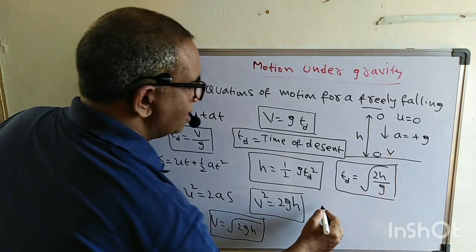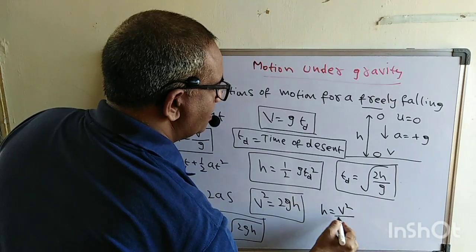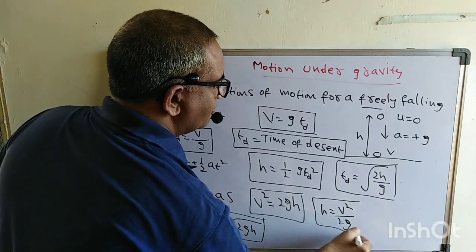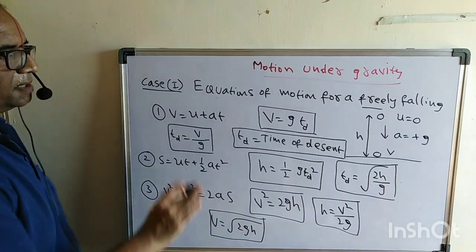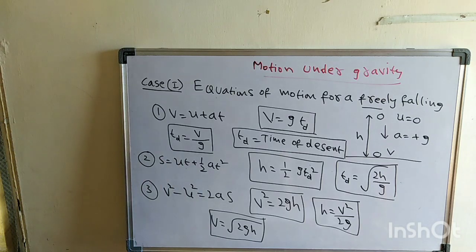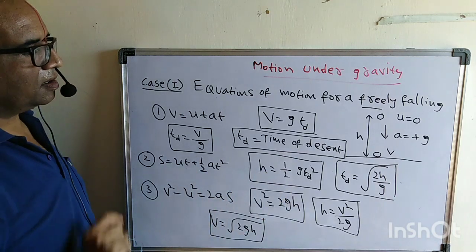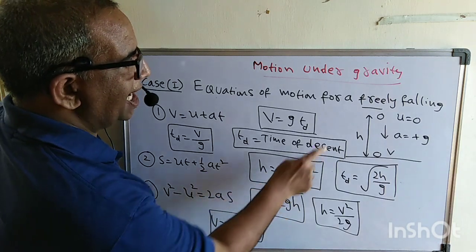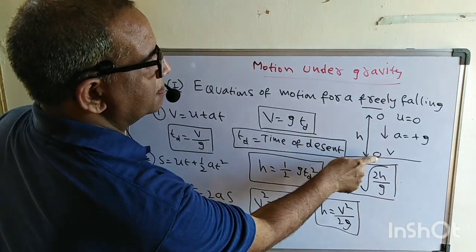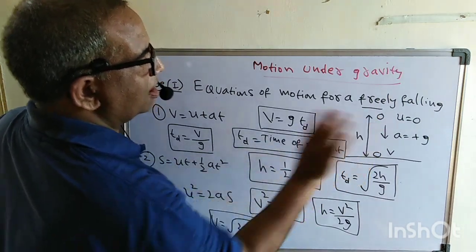Or h can also be written as v square by 2g. Another formula. Please kindly remember all this. What are the formulas we got here? v square is equal to 2gh, h is equal to v square by 2g, or the final velocity equals root over 2gh, or h is equal to half g td square, where td is nothing but the time of descent. And what do you mean by the time of descent? The time taken from the top to the bottom, or from a height to the ground.